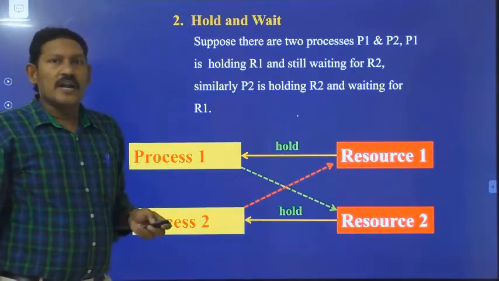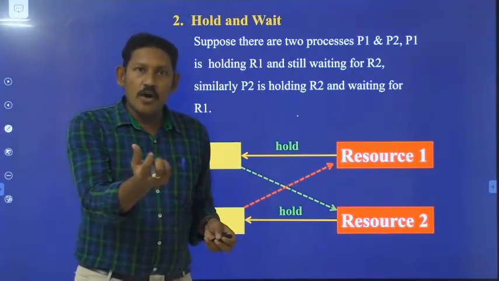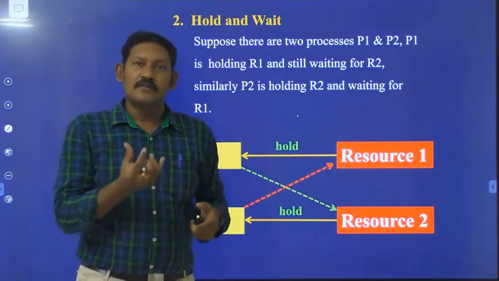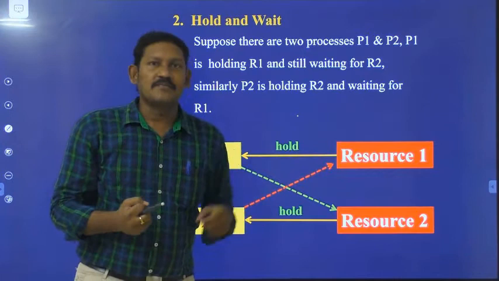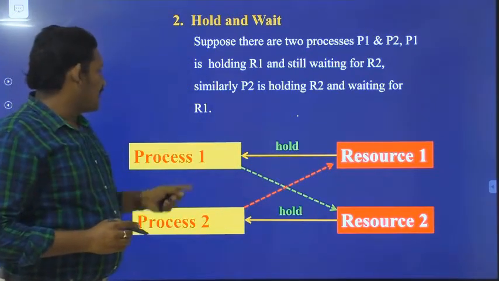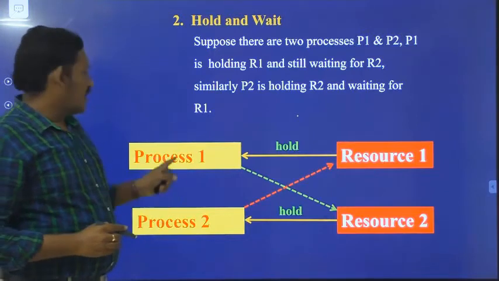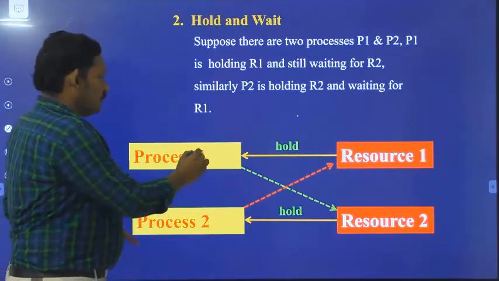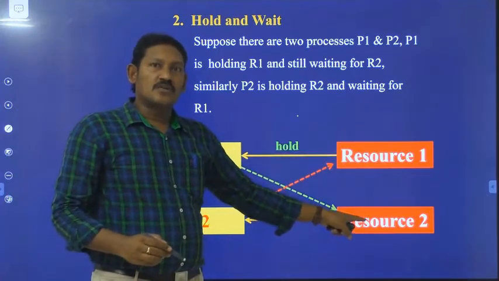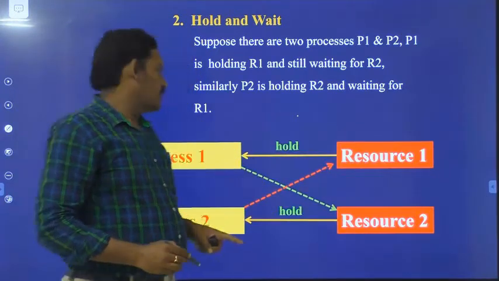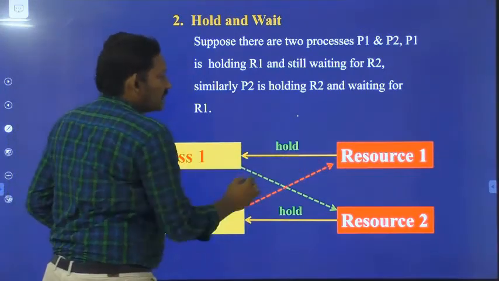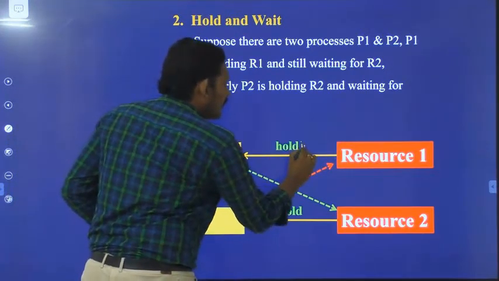Next, hold and wait. We are holding something and waiting for something. Let us suppose we have two processes, P1 and P2, and two resources, R1 and R2.